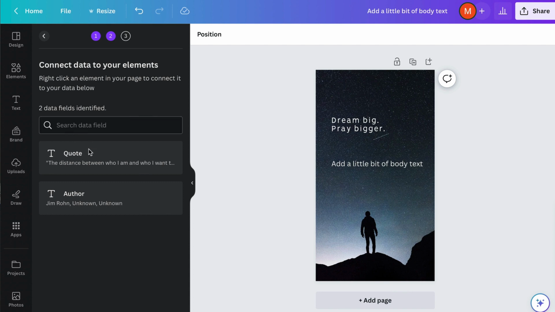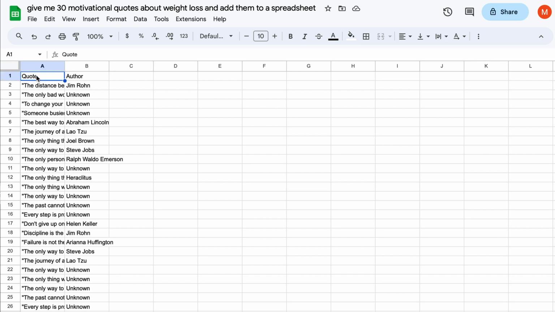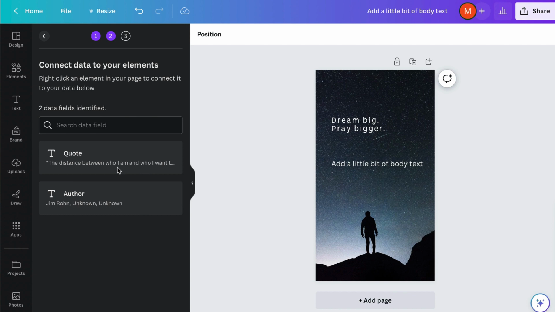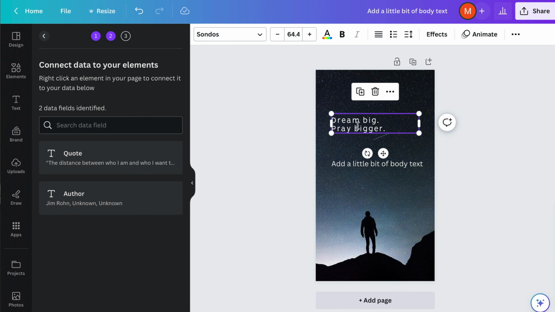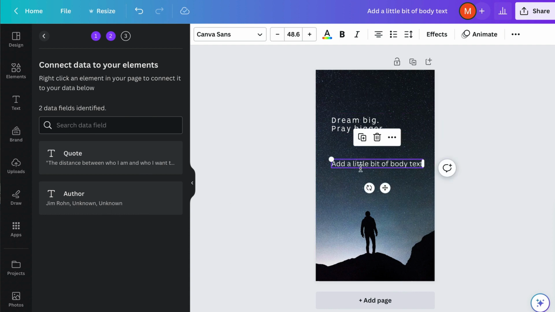When we do that, we now have two fields here. We have quote and author, just like the columns in Google Sheets. So now what we need to do is align or connect the quote with the quote field here and the author with the text box here.